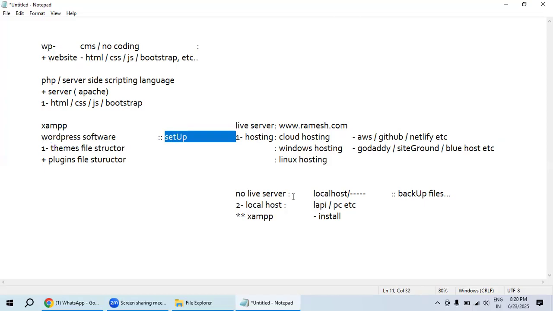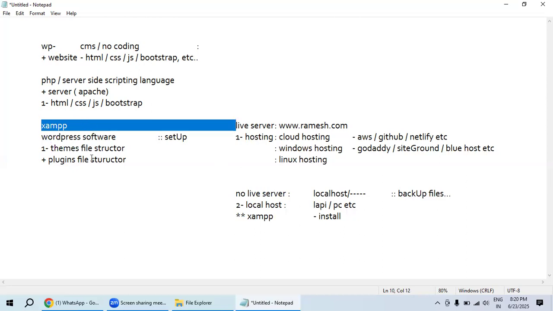If it is a local server, we have to use XAMPP. Like XAMPP, there are also WAMP and MAMP, many local servers. Instead of XAMPP, there are WAMP and MAMP kinds of local servers too. Let me see the XAMPP website where we can download it.